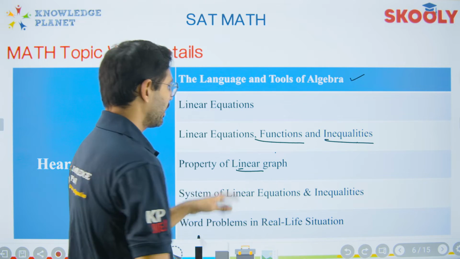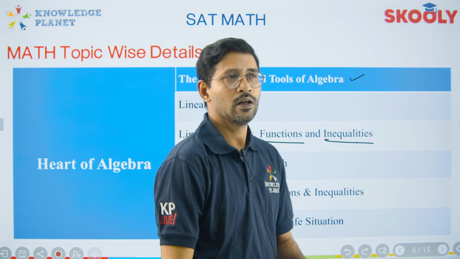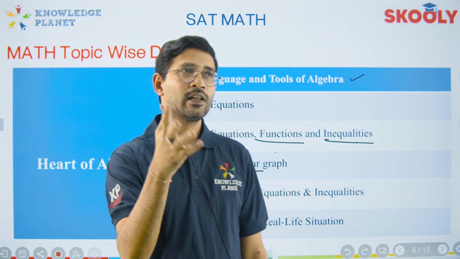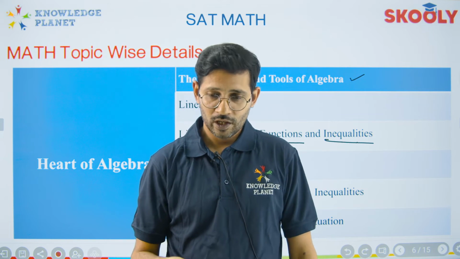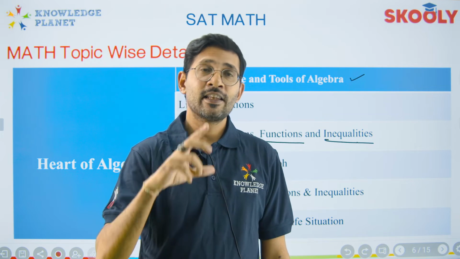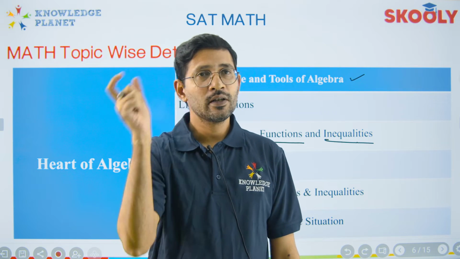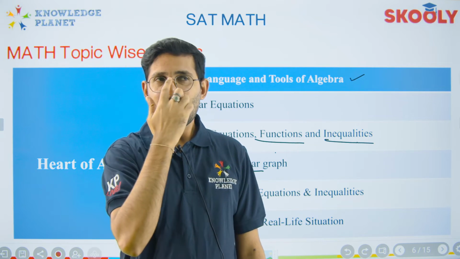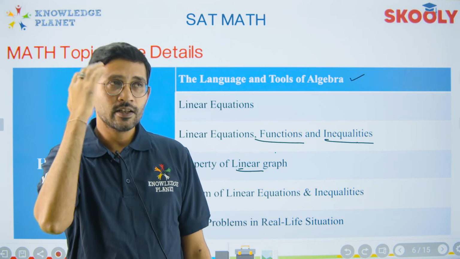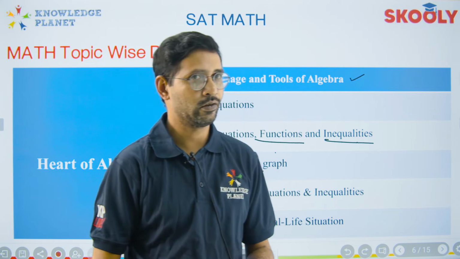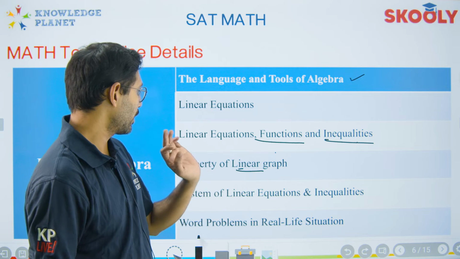Linear graph, whenever they talk about the linear graph, right? The basic of a linear graph is all about the slope. They're going to tell you that there is a system of linear equations, okay, and it has no roots. And then there would be an unknown variable given in the place of a coefficient of x or y maybe, and you need to find it out. I don't want you to solve that through the slope method. There is another method to solve this, but we're going to learn it during the sessions, of course, right? So this is a property of a linear graph.